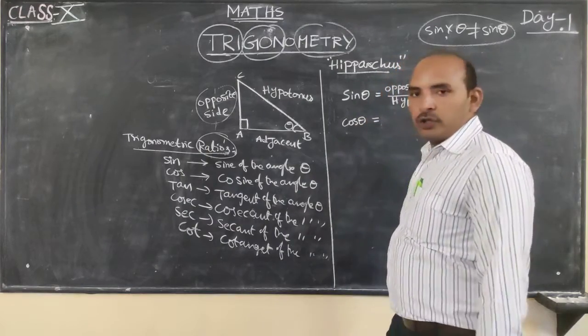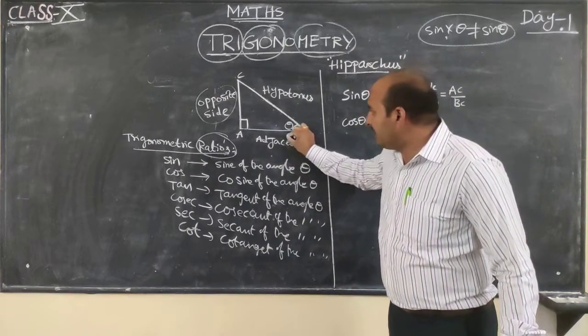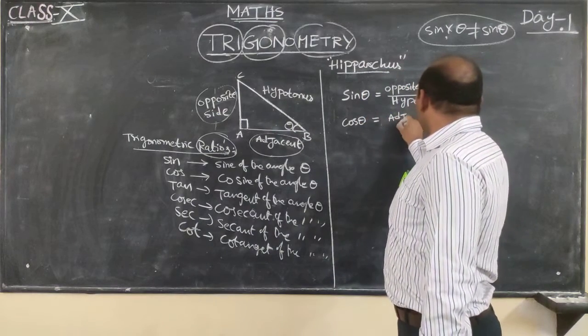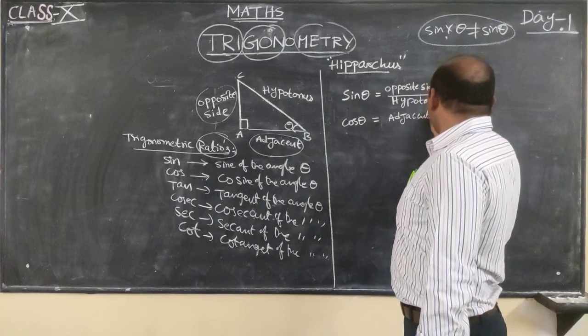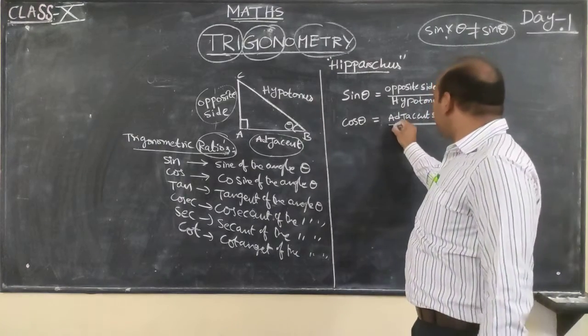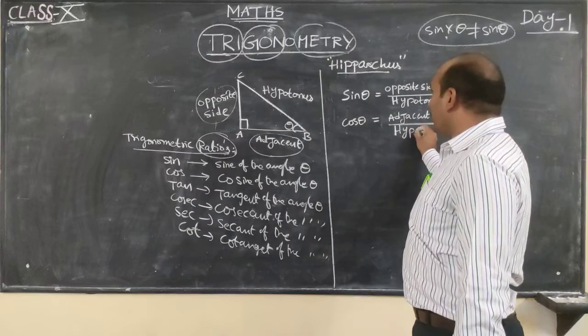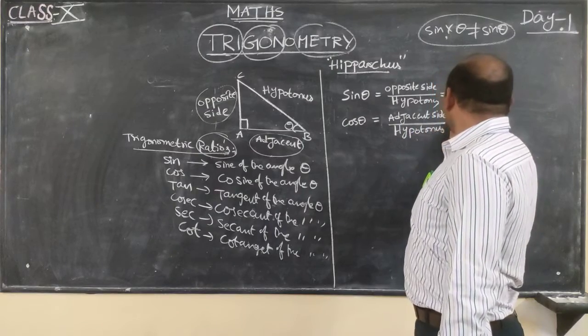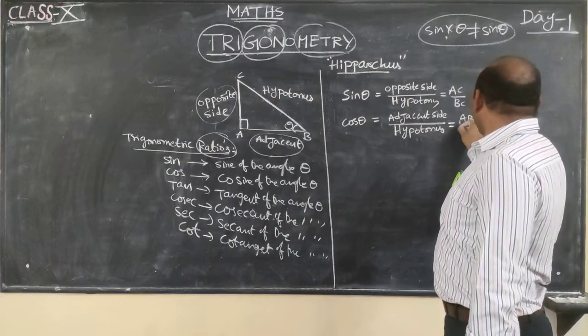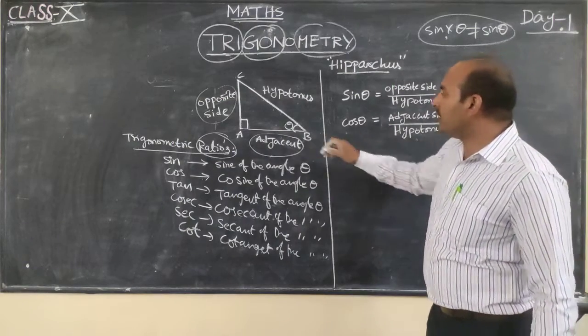Next, cos theta is equal to adjacent side divided by hypotenuse, which is AB divided by the hypotenuse value BC.